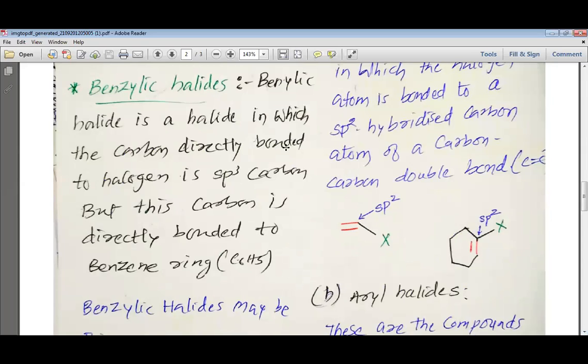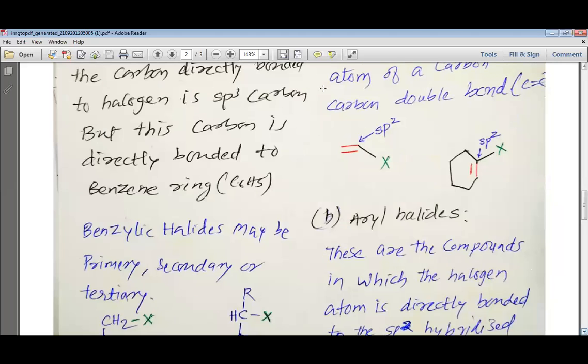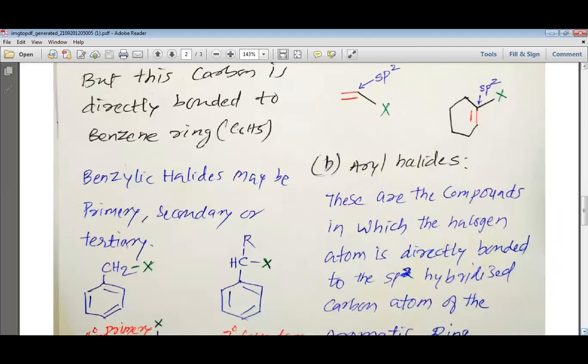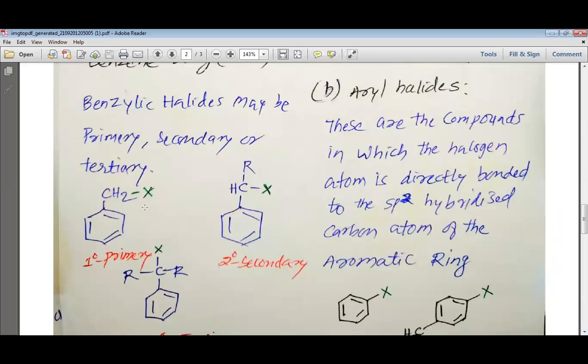A benzylic halide is a halide in which the carbon directly bonded to the halogen is an sp3 carbon, but this carbon is directly bonded to a benzene ring. You can see here, this X, which is green in color, is bonded to the carbon. This carbon with which this X is bonded is always sp3, but it is directly bonded to the benzene ring. You can see that the benzene ring is bonded to the same carbon which is bonded to the X.